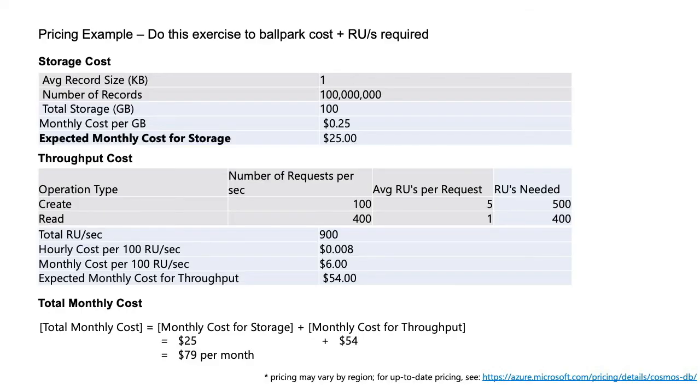So let's see an example of how the billing works here. As I said, it's a combination of the storage you have in Cosmos DB, at the same time the number of throughputs you are performing in Cosmos DB. So it's a combination of both the storage and the throughput you configured. If you see here, the storage cost and the throughput cost together give a guesstimated value of monthly billing for your workload.